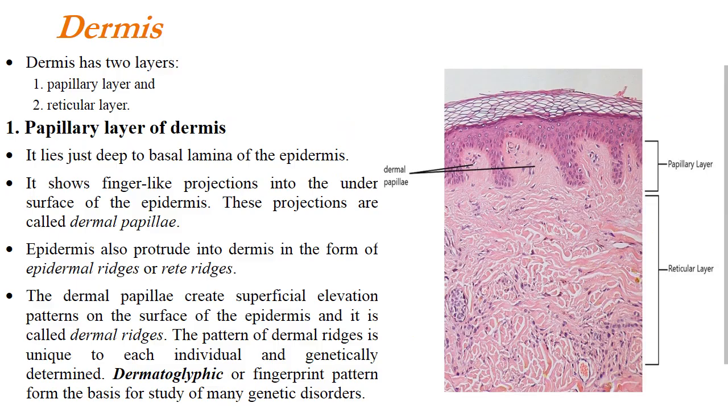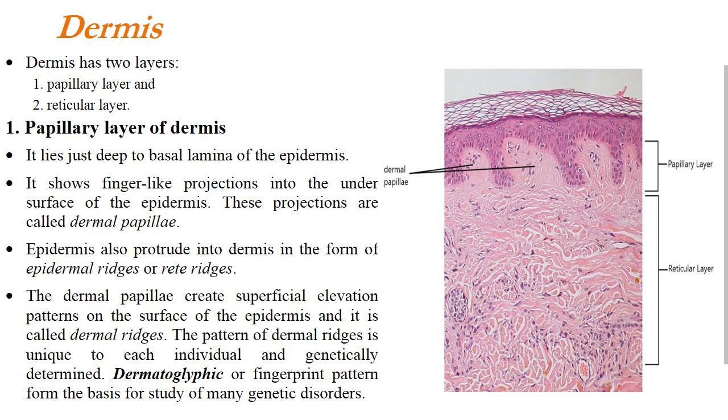In our previous slides, we have studied the superficial avascular layer of skin, that is epidermis. Now we will study the deeper layer of the skin, that is lying just below the epidermis. It is known as dermis. Dermis is made up of connective tissue containing collagen bundles. It is vascular, it has blood vessels, lymphatics and nerve fibers.